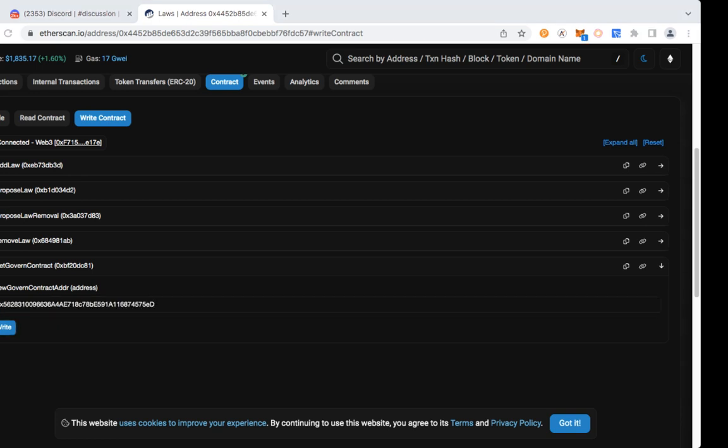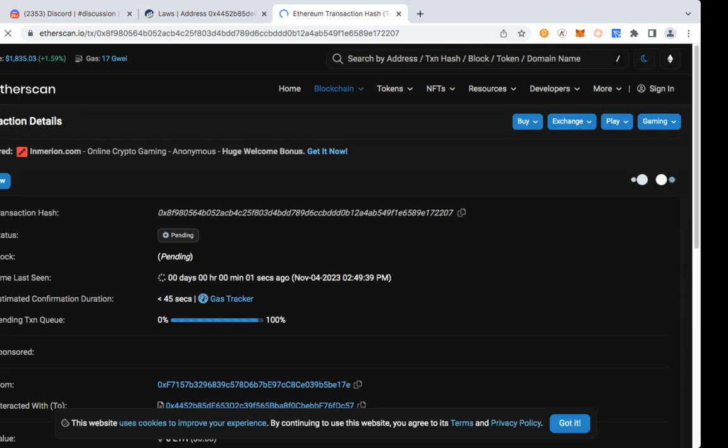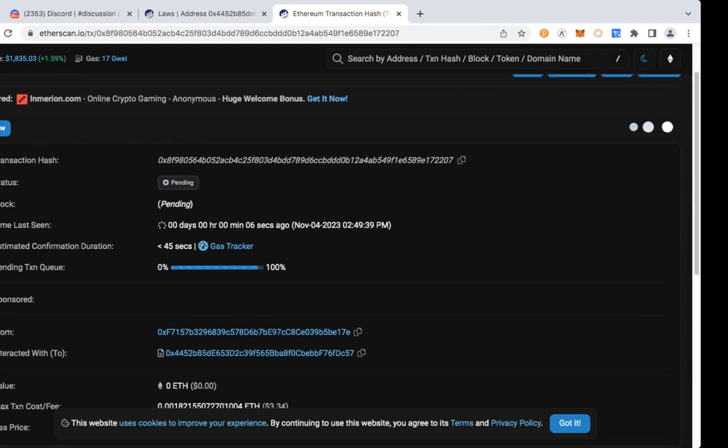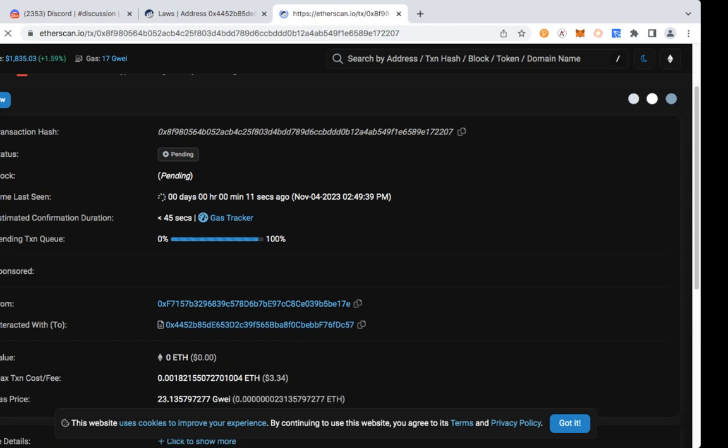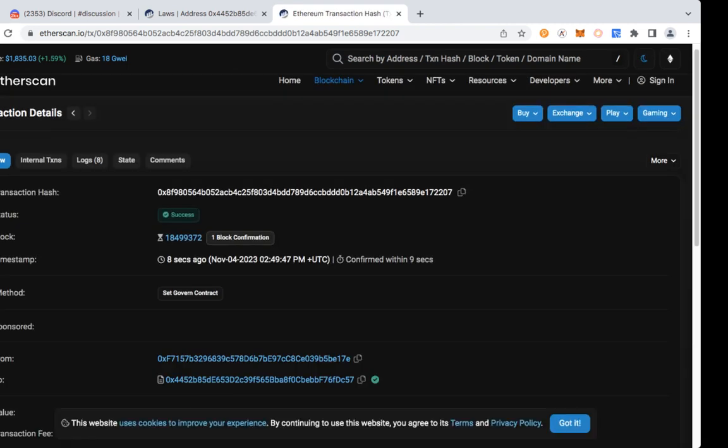I will create a transaction, and hopefully it will give me a very small fee that I have to incur on the Ethereum blockchain. And I will confirm. I'm going to view the transaction, which should be pending. Shortly, it will materialize. It's still pending. Okay, my notification from MetaMask came that there is a confirmation. So this should update shortly. There it is, a success.